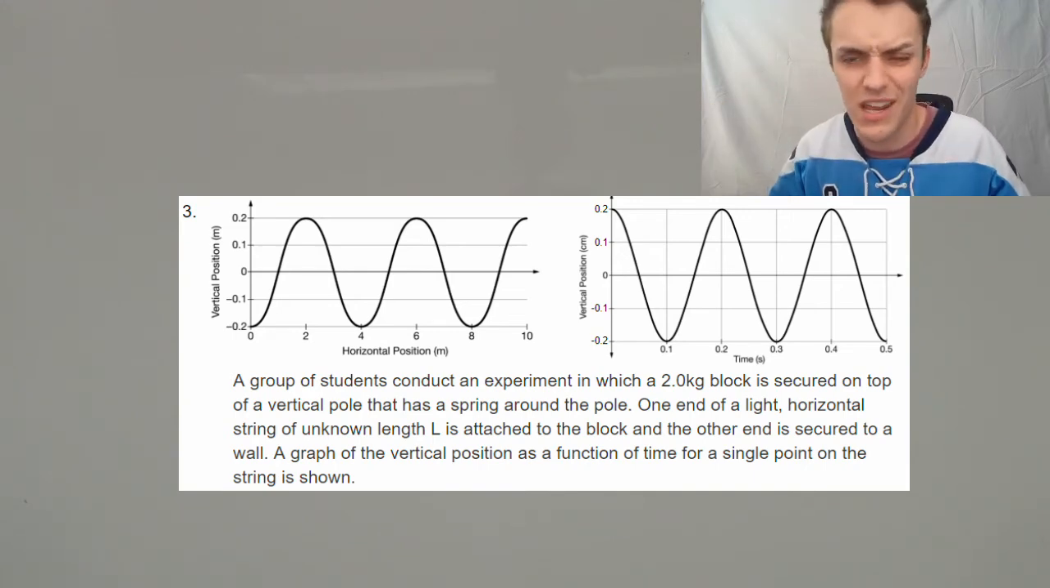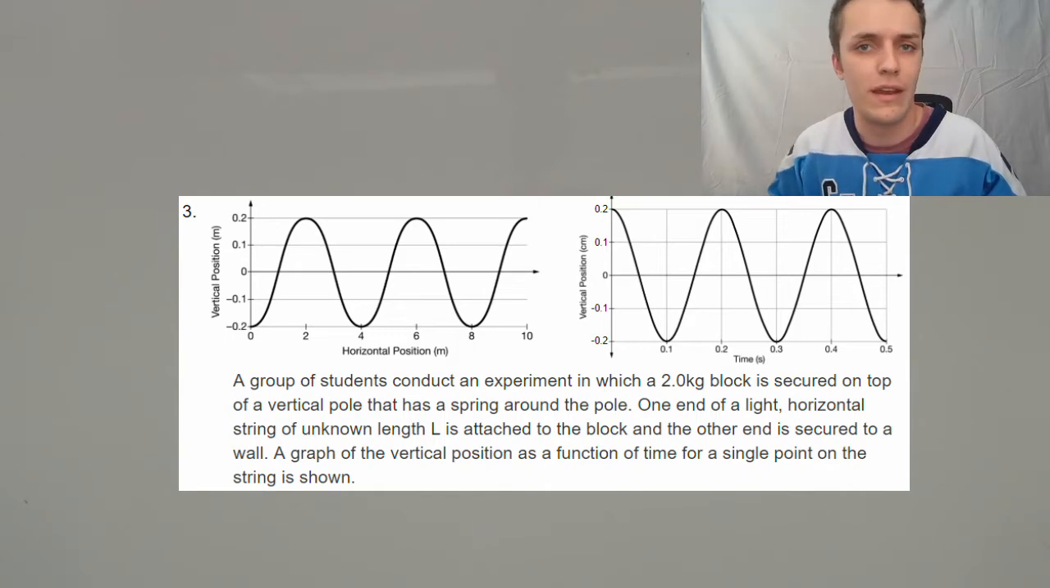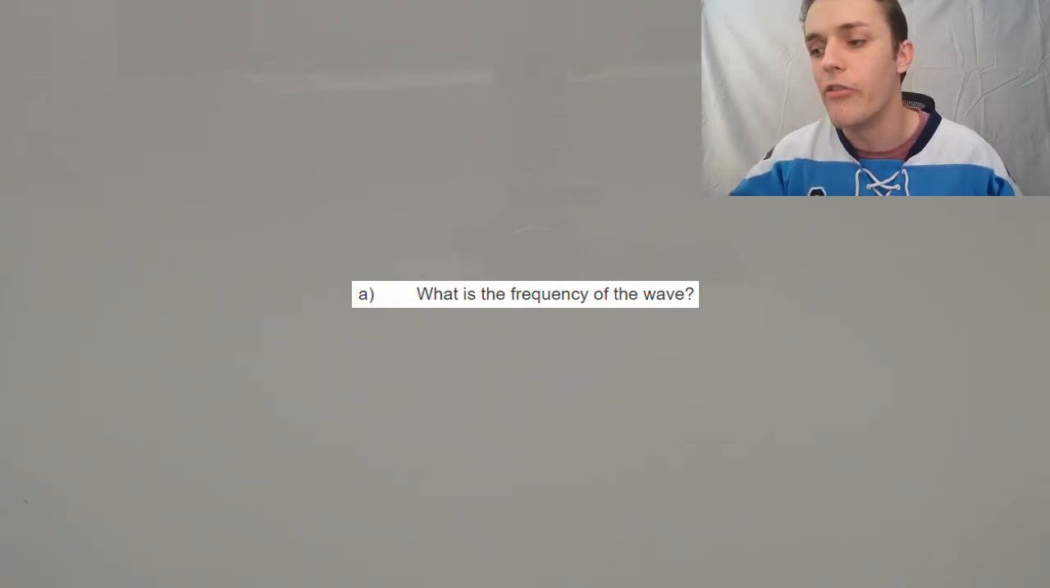This is just a big setup, really. And then it says that you've got the graphs that I talked to you about already. So really, the problem was just to tell you what's going on. It's an experiment setup where some students are using an oscillator. So our first question is, what is the frequency of the wave?